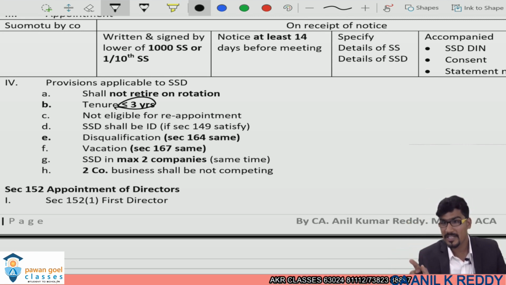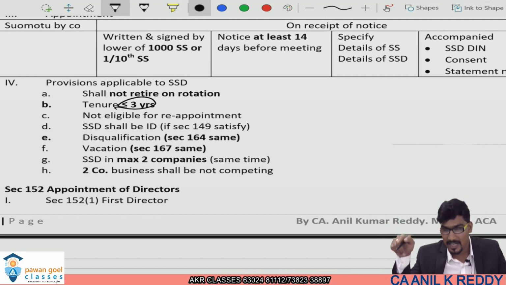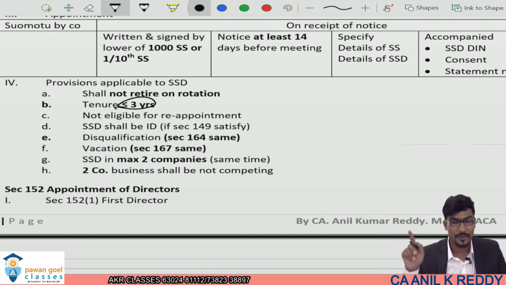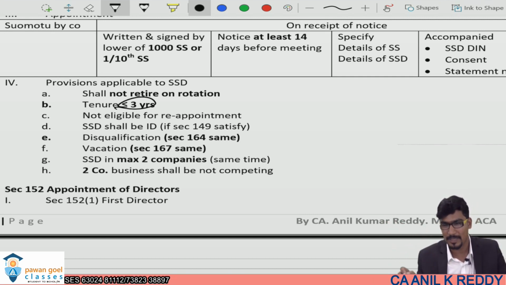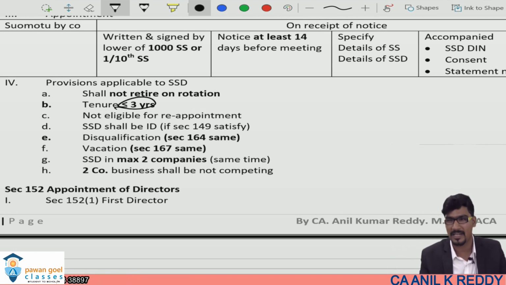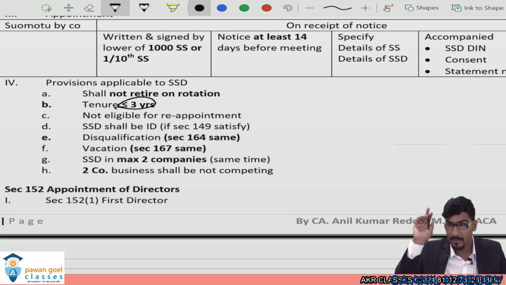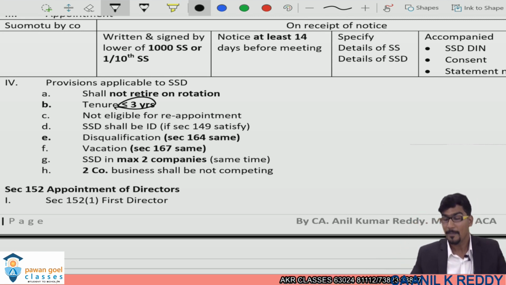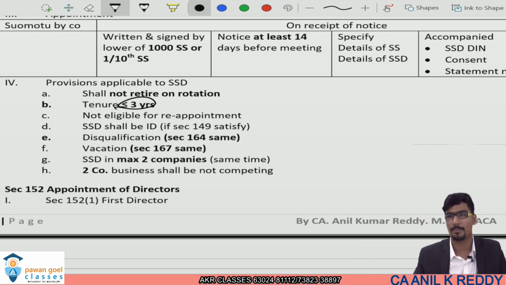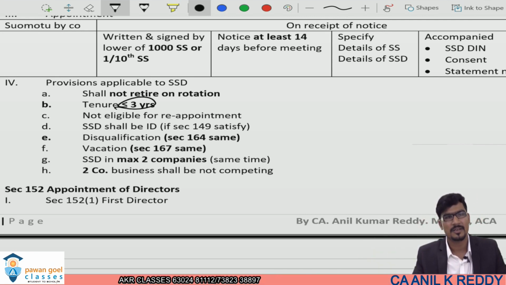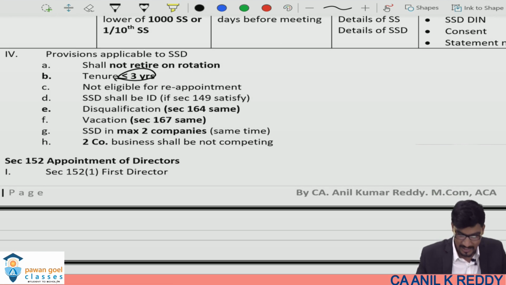But the appointment is not under 149, the appointment is under 151. Sir, if he is appointed under 151, if he can be called an independent director, can he be reappointed for a second term? No, the appointment is not made under 149, the appointment is made under 151. But he can be considered for the purpose of the count under section 149. Why? Because he does not have any nexus with the company. Further, whether he is eligible for reappointment, I just told you he is not eligible.